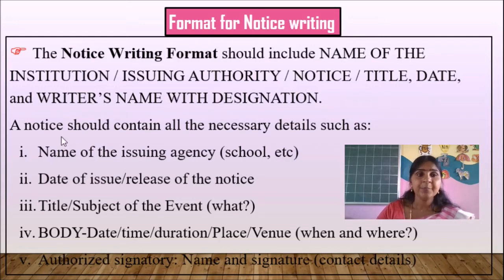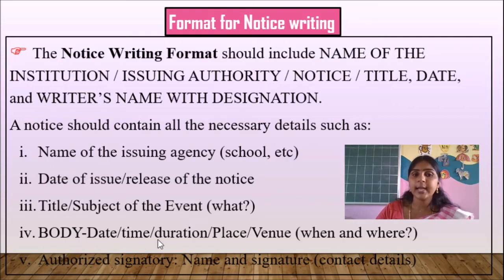Okay children. A notice should contain all the necessary details such as the name of the issuing agency, school etc. It means who is giving the notice, the date of issue, when the notice is released, and the title or subject of the event. Title and subject are the same, children. What we are going to give the notice about should be clearly mentioned.